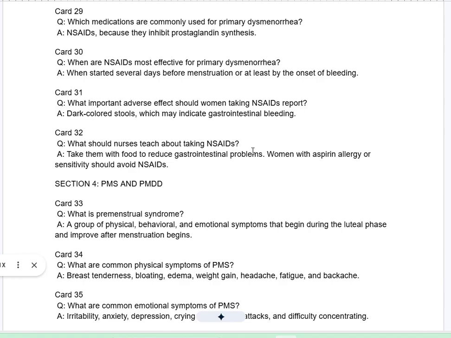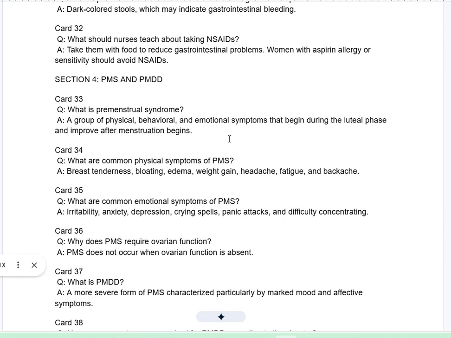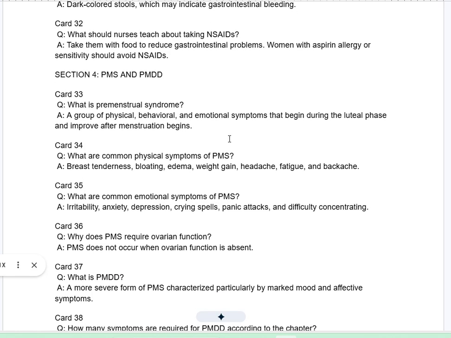Section 4. PMS and PMDD. Card 33Q. What is premenstrual syndrome? A. A group of physical, behavioral, and emotional symptoms that begin during the luteal phase and improve after menstruation begins. Card 34Q. What are common physical symptoms of PMS? A. Breast tenderness, bloating, edema, weight gain, headache, fatigue, and backache.